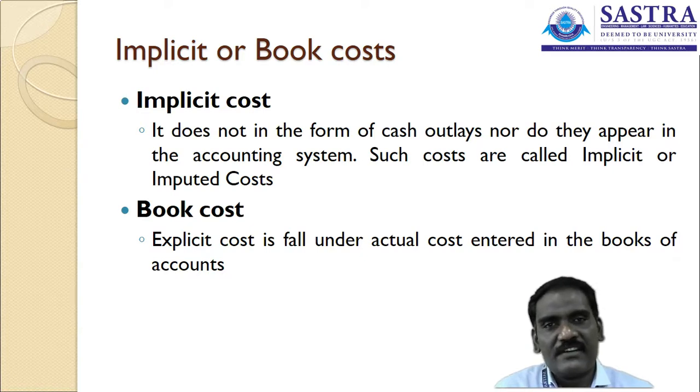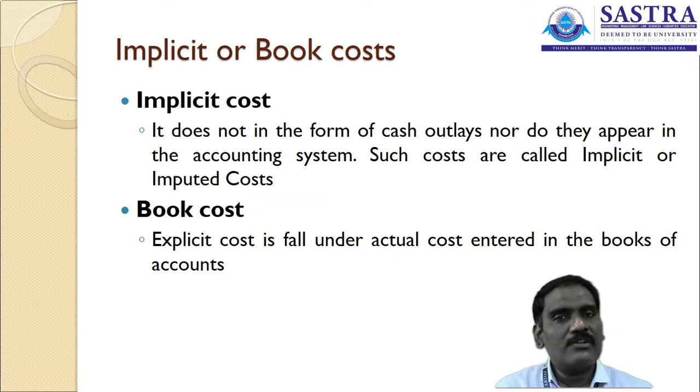The book cost is otherwise called the explicit cost. The explicit cost falls under the actual cost which is entered into the books of accounts. If I am using a particular machinery and paying 1000 rupees, it's an explicit cost. If I am using a property and paying 6000 rupees rent per month, it's an explicit cost. If I buy a product at a cost of 500 rupees, it's an explicit cost.